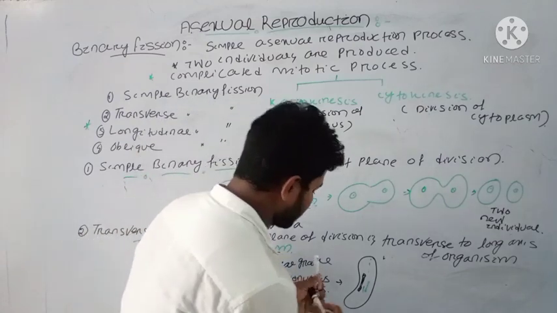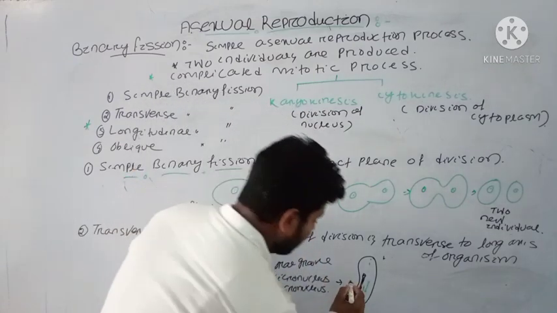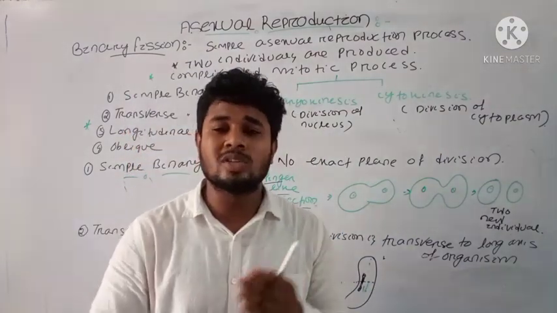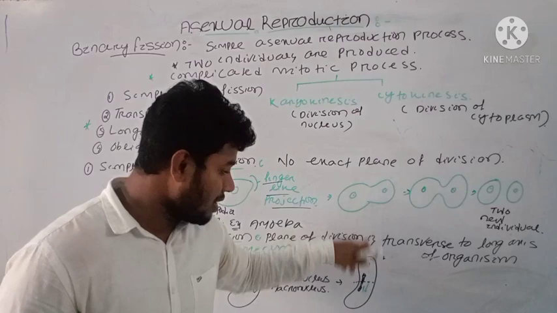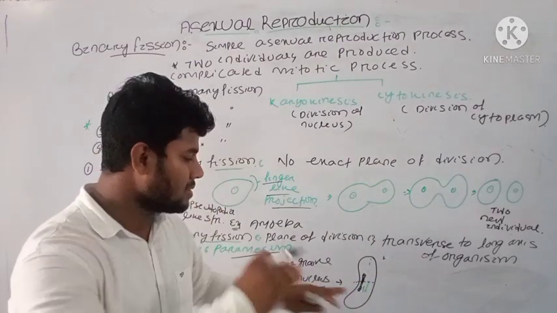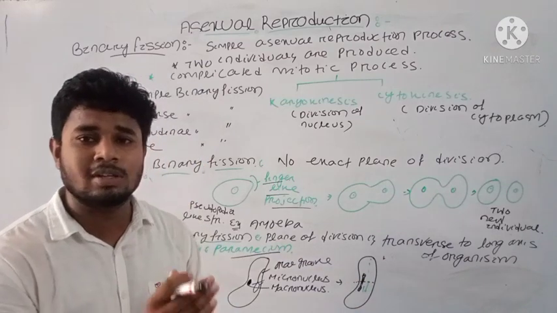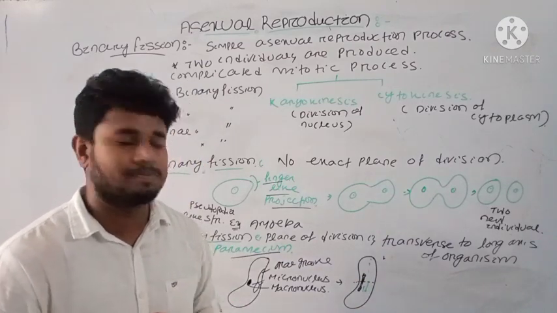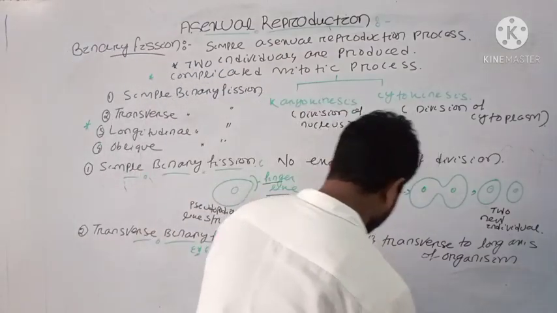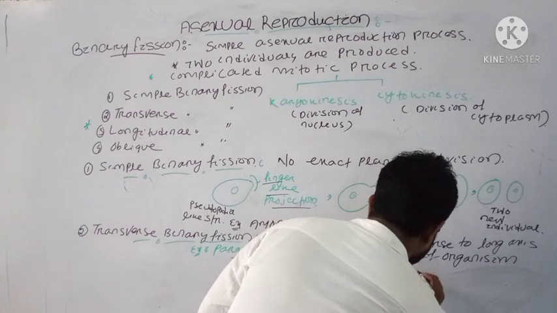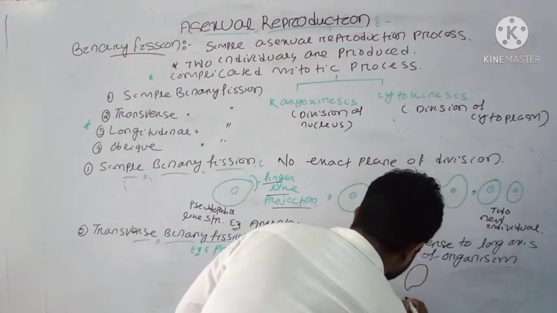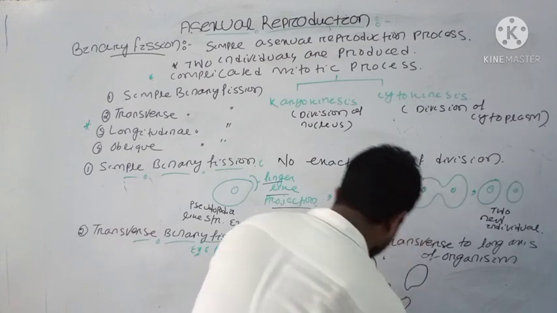This is the long axis of your paramecium structure. Then the division is transverse, it is like that. That's why the division is producing a right angle to the long axis of the organism. This is the long axis of the organism, and the division is like that. That's why it is the transverse division, at right angle to the long axis of the organism. Then after the cytokinesis process, there is production of 2 new individuals.